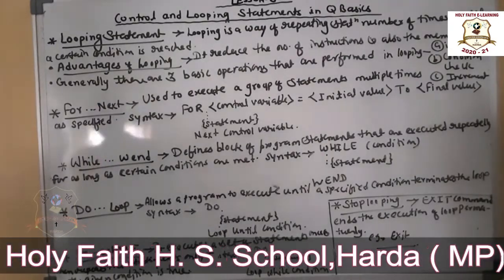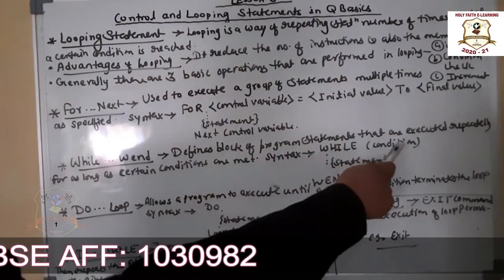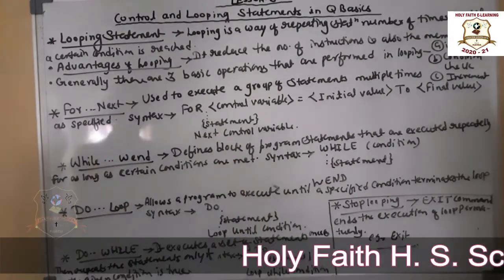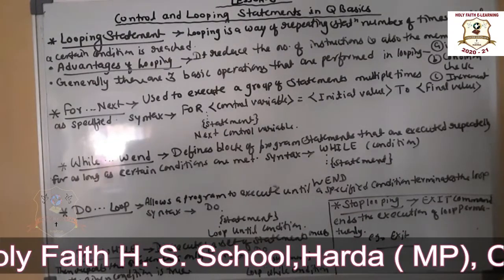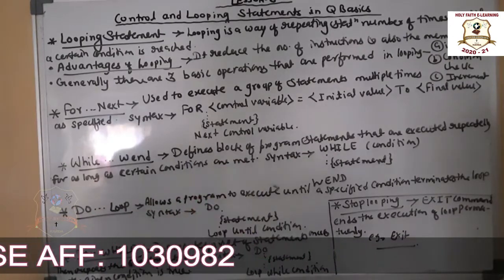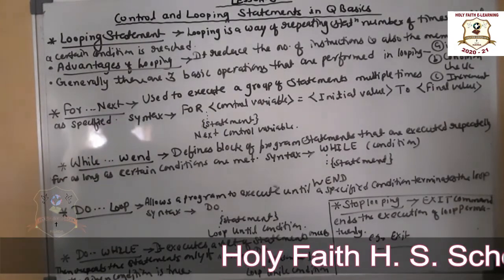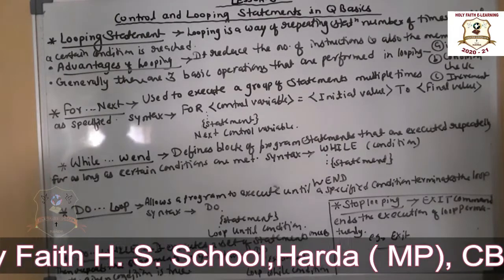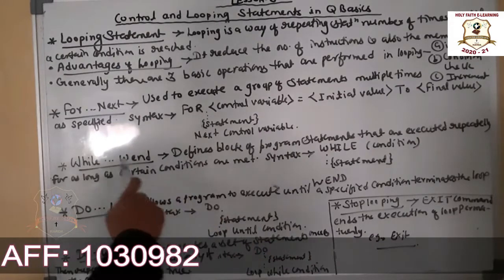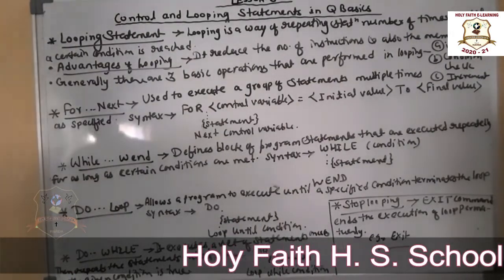Now the next one is while wend loop. It defines a block of program statements that are executed repeatedly for as long as a certain condition is met. Means it defines the block of program statements के block को define करता है that are executed repeatedly for as long as, कब तक repeatedly होगा, certain condition is met, जब तक कोई specified condition met नहीं हो जाती है. Okay, there are also some basic steps and rules for this loop that we have discussed in the practical session, so just concentrate on this. The syntax of while wend loop is while, condition, then statement, and last में wend. That is how it will be written.